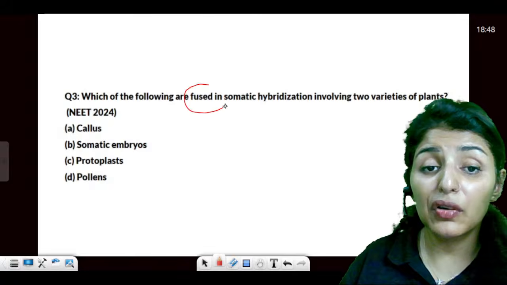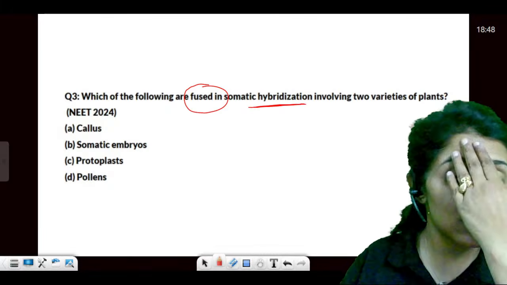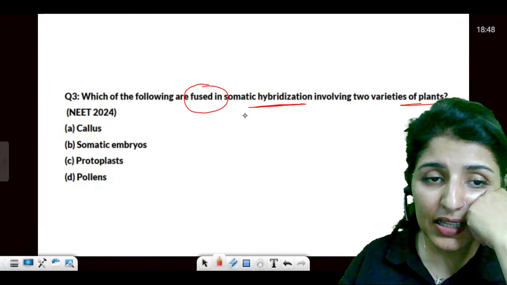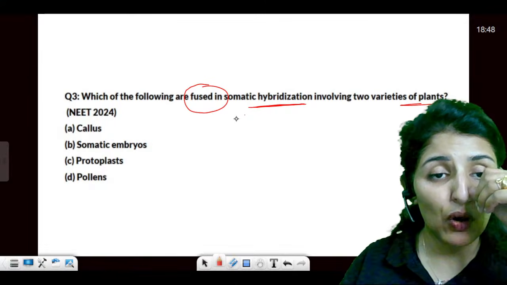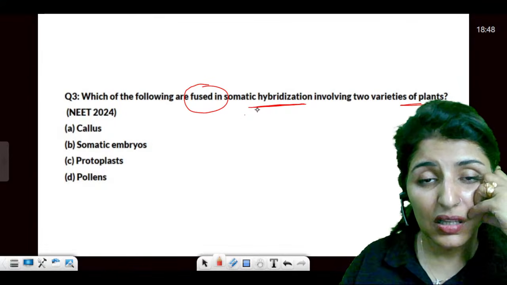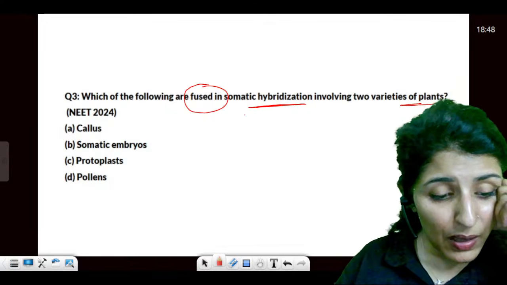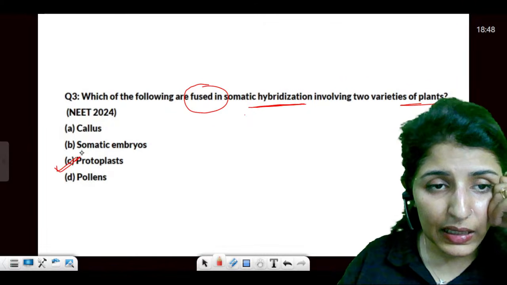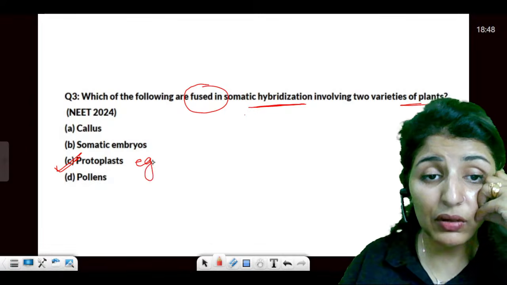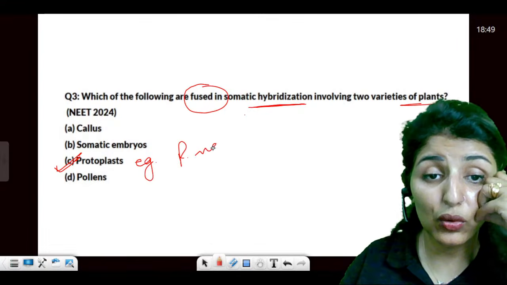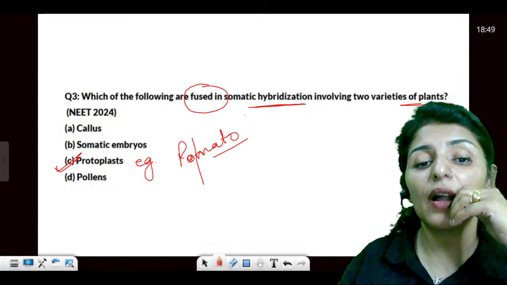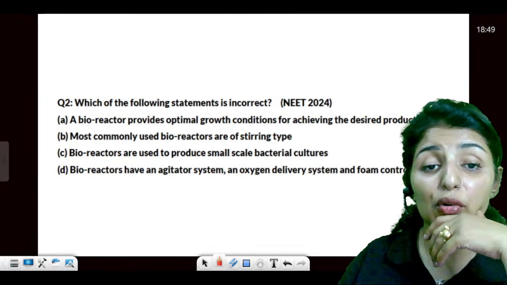Which of the following are fused in somatic hybridization involving two varieties of plants? So in somatic hybridization, guys, there is combination of protoplasts. So the answer would be C. For example, can you name an example? It is pomato. Pomato is produced from potato and tomato by fusion of their protoplasts.